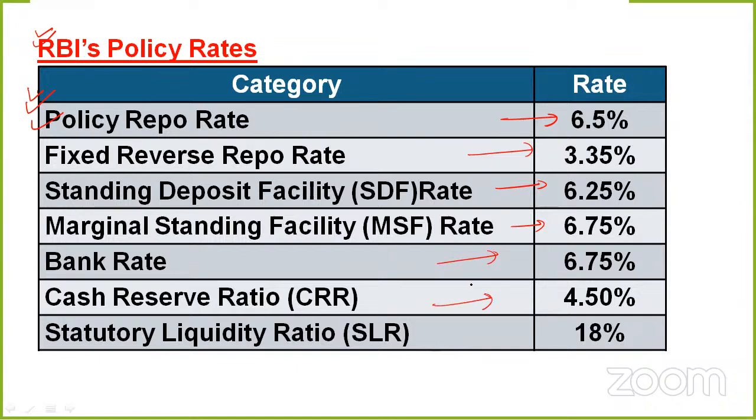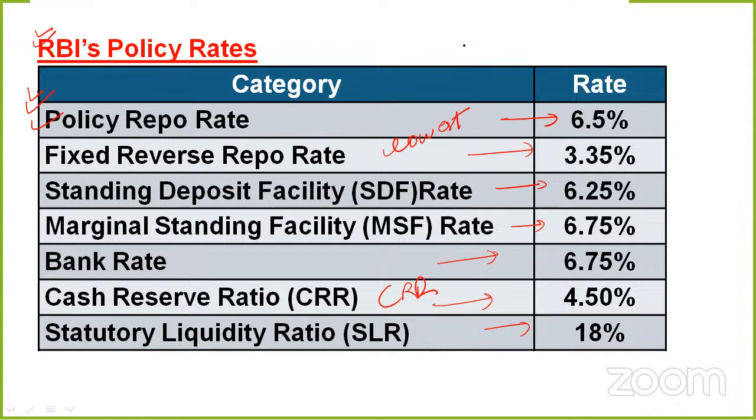CRR, that is cash reserve ratio, is 4.50%. And last is SLR, the statutory liquidity ratio, at 18%. If you are not able to remember it, you can use an increasing or decreasing order. The fixed reverse repo rate is the lowest, and after that in the row comes CRR.